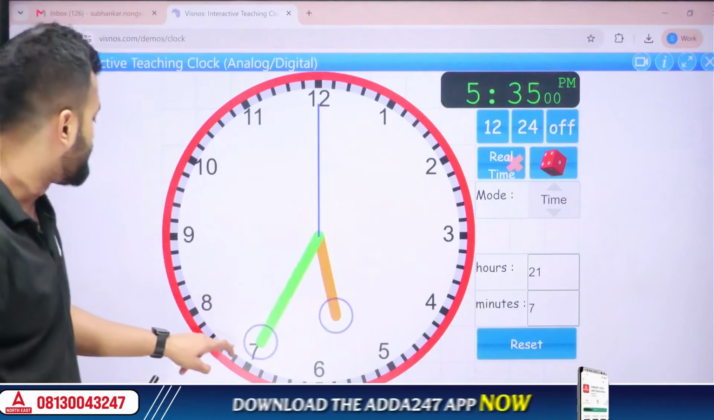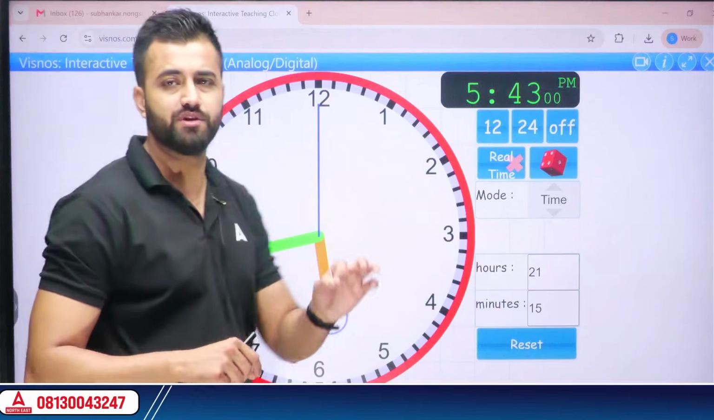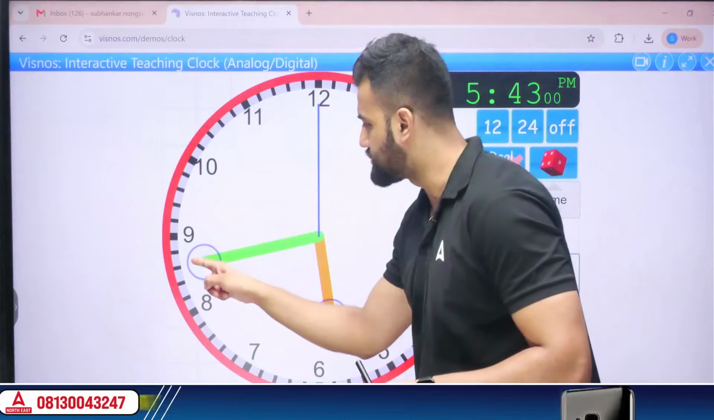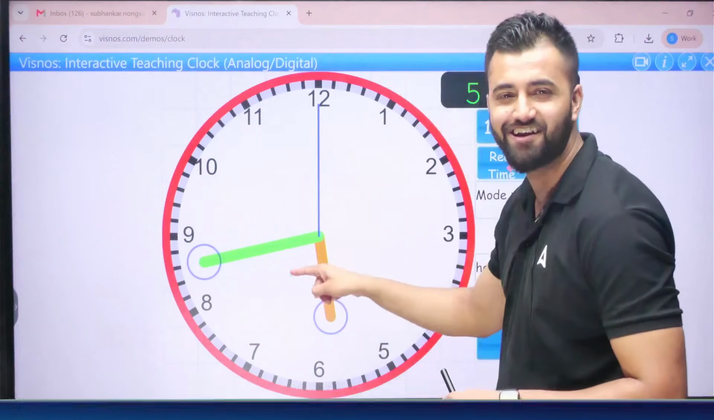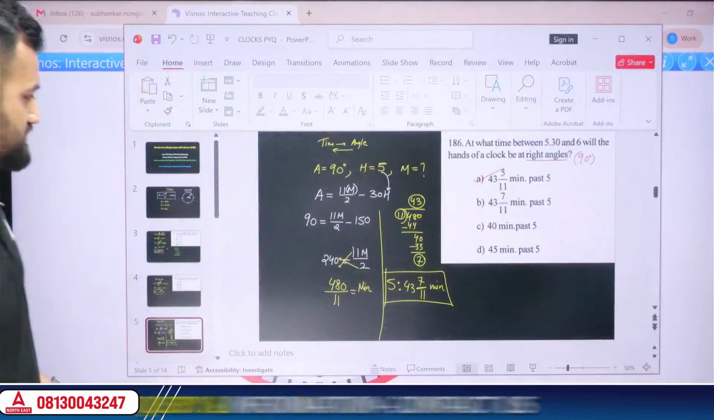Got it? 43, this is 40. 41, 42, 43. I cannot show you the fraction part obviously because this is a mechanical clock. So it should be in between this particular two division, okay, in between, but see, it's exactly 90 degree. Got it? So this is how you use the formula to solve these questions.